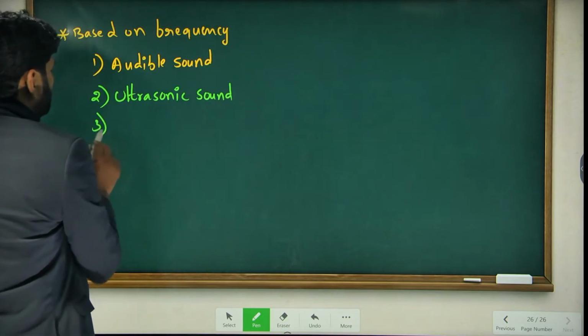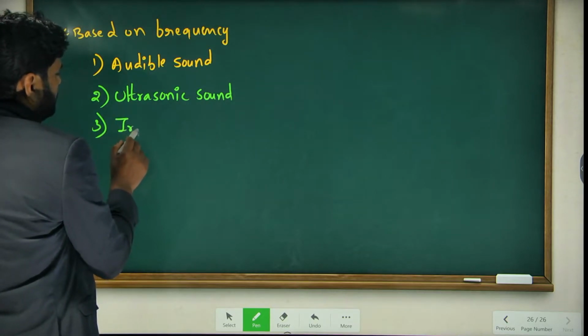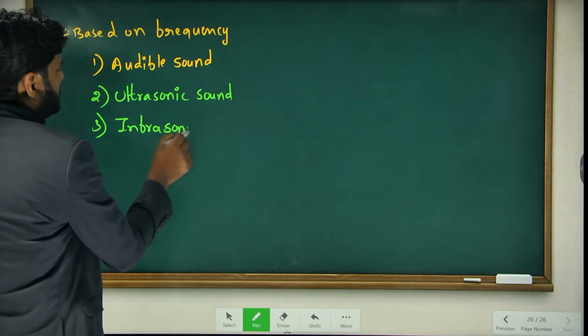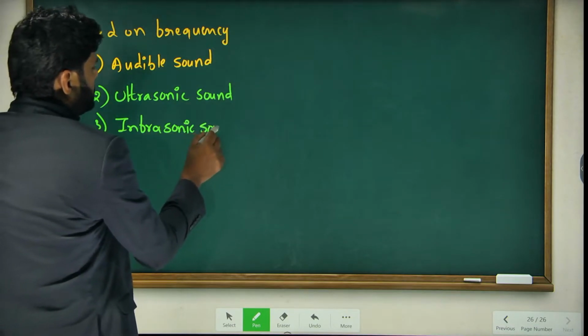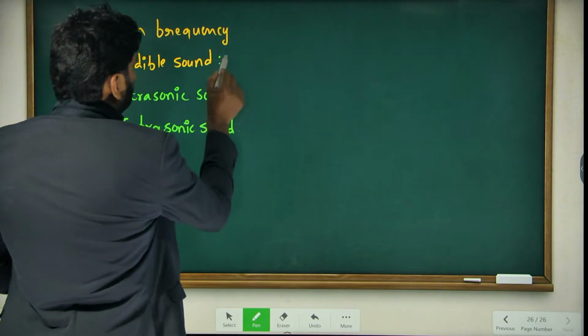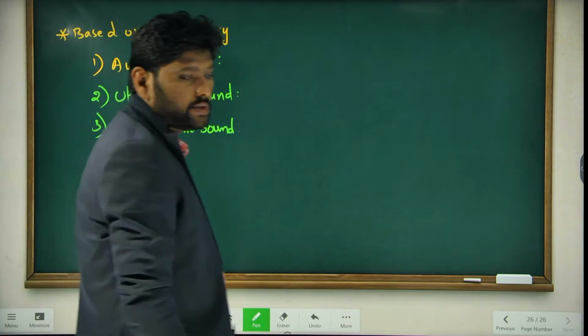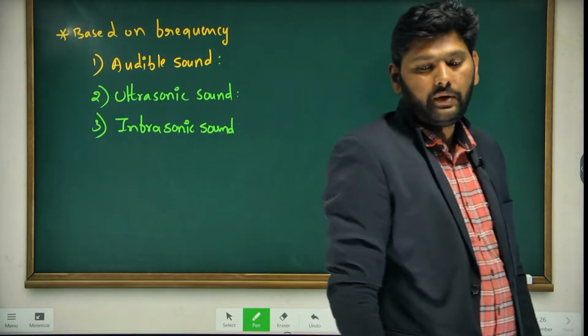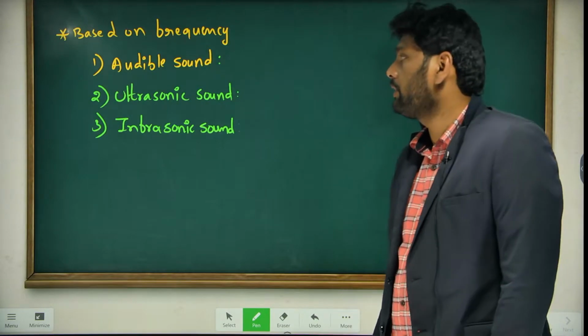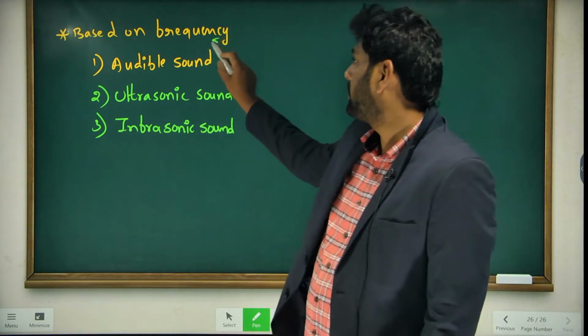And third one is infrasonic sound. So this is the way, based on the frequency, that we have divided sound into three types: audible sound, ultrasonic sound, and infrasonic sound.